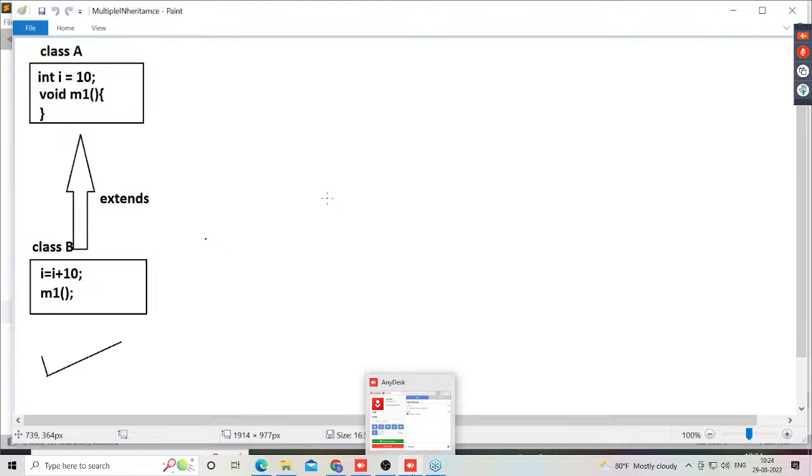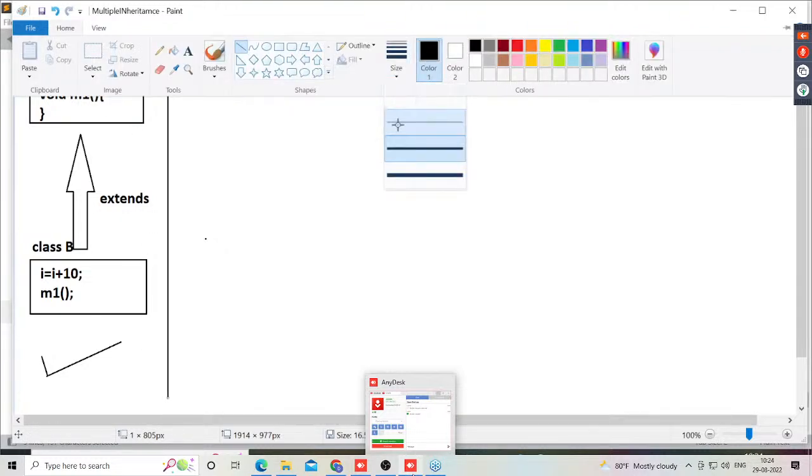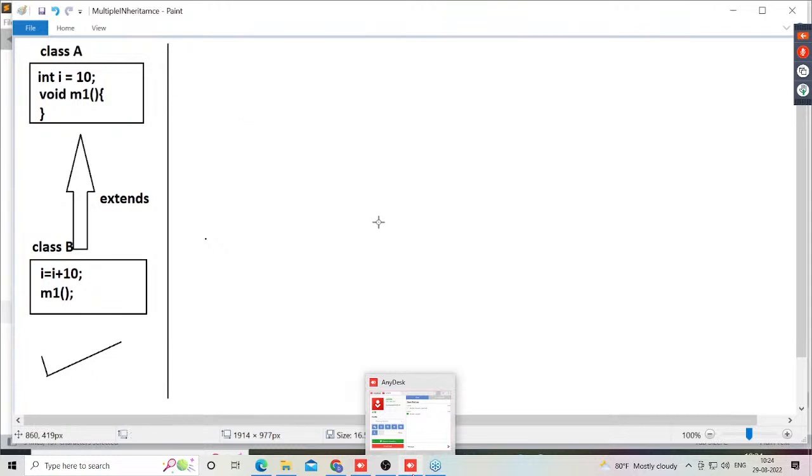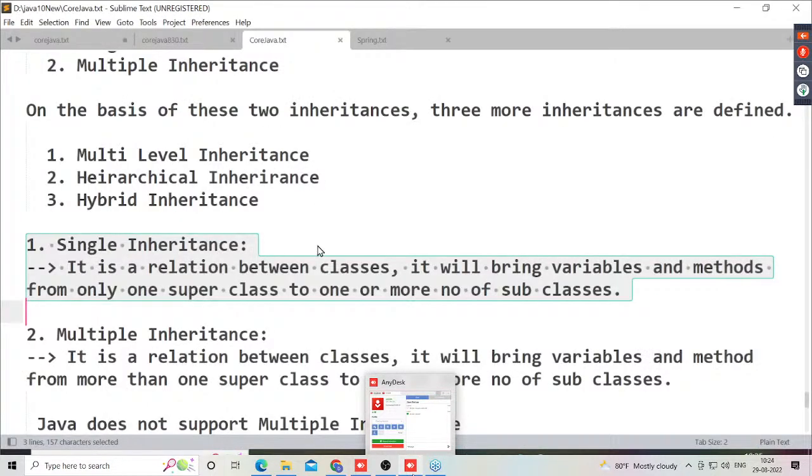That's okay, fine. Now, observe carefully. This is what I'm telling you: single inheritance is possible in Java. All right. Then immediately I gave the definition for multiple inheritance.